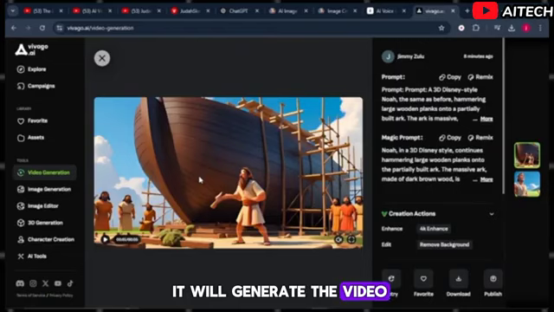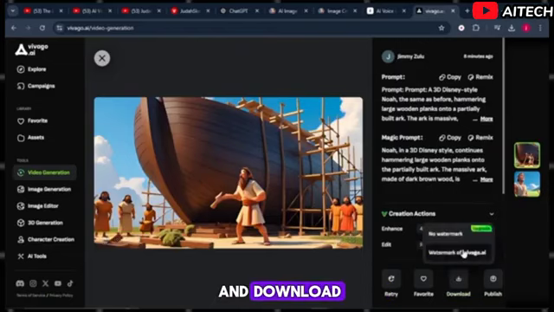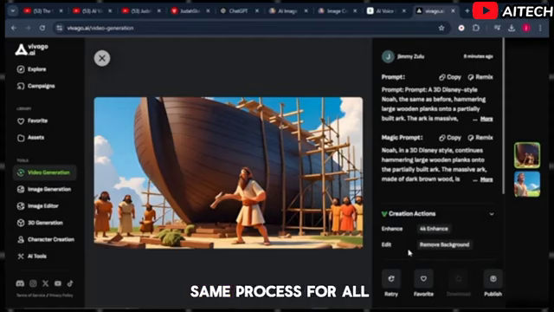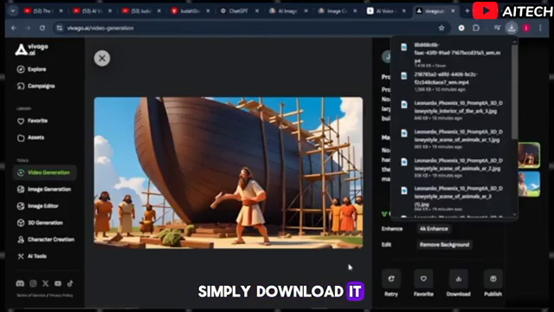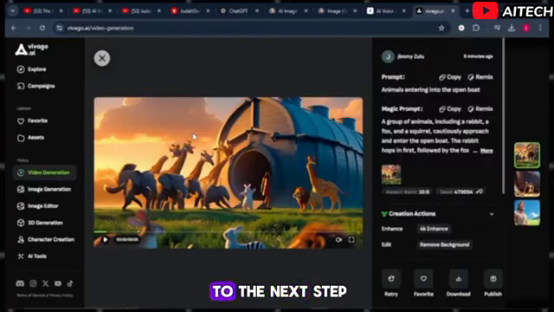It will generate the video. If you like it, you can go ahead and download. Then simply repeat this same process for all the scenes. Animate the images and simply download them. Then this leads us to the next step.